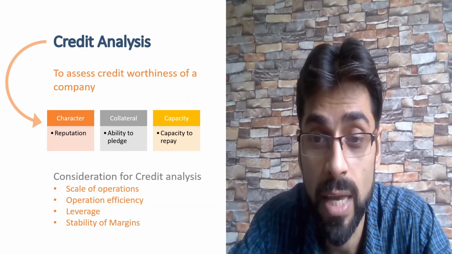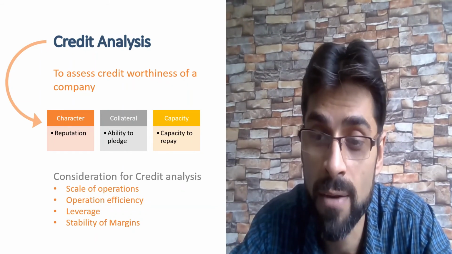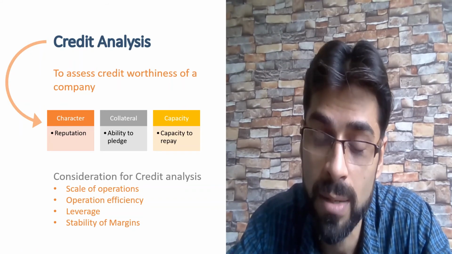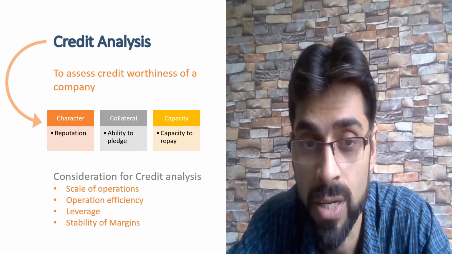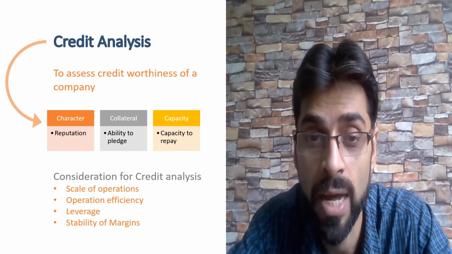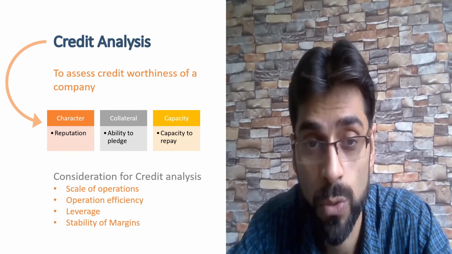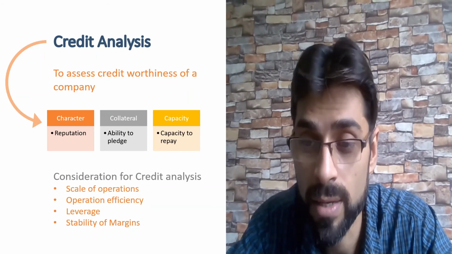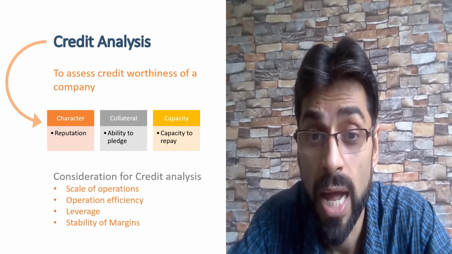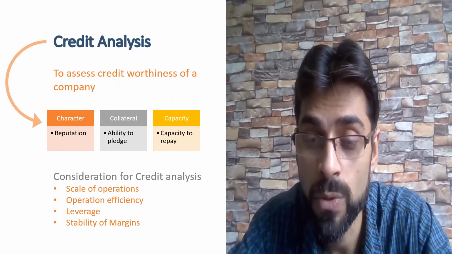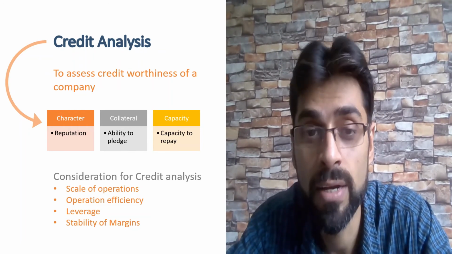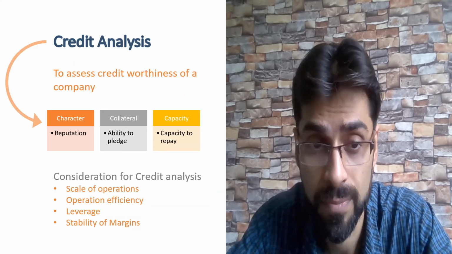Collateral, the second one, is ability to pledge. If you have the ability to pledge something, you have a very good asset base, such as Apple. Apple is a cash rich company, so you can pledge and easily get a loan, so your credit rating will improve. And capacity is your ability to repay your debt, whether you would be able to repay or not, and that will determine your credit rating.